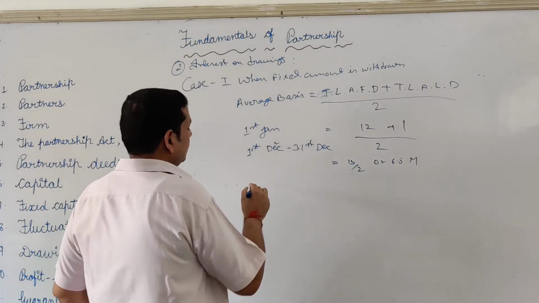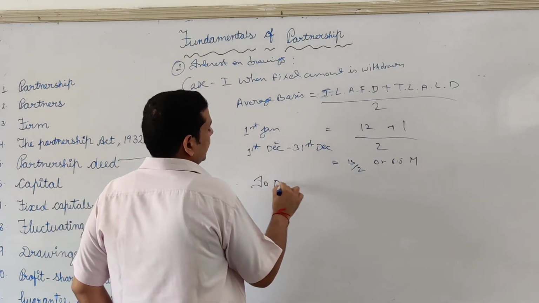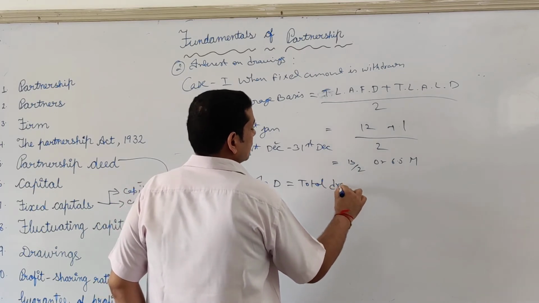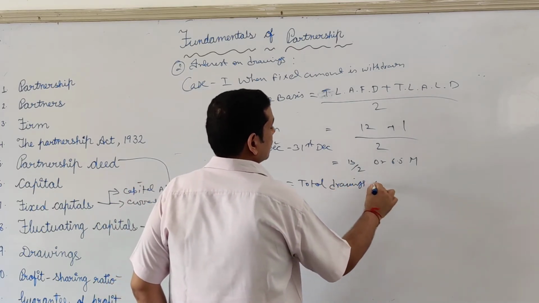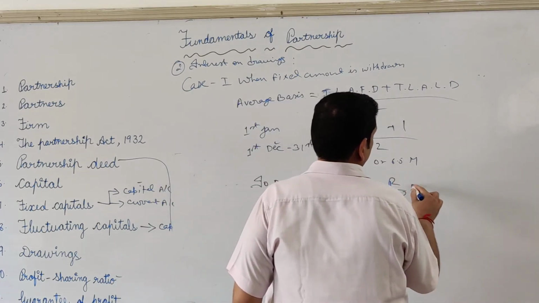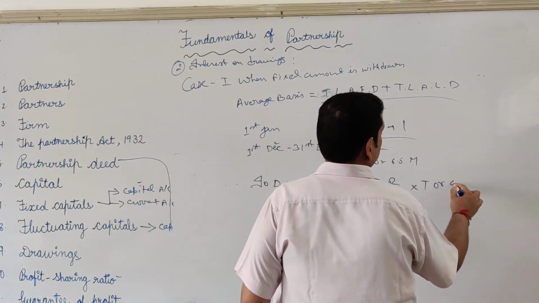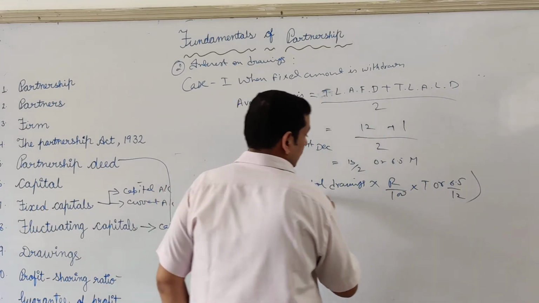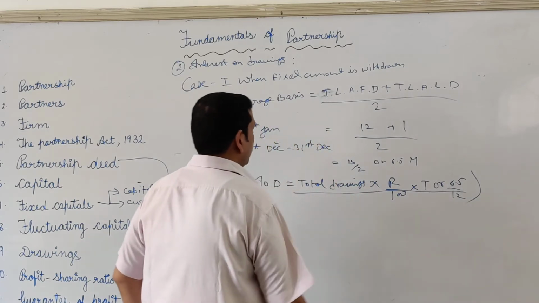Now what is the formula? Interest on drawing equals total drawings into rate upon 100 into time, or 6.5 upon 12. This is the formula for interest on drawings.